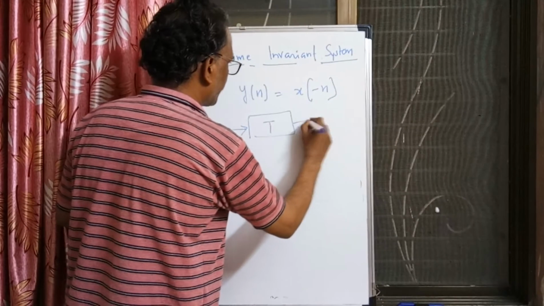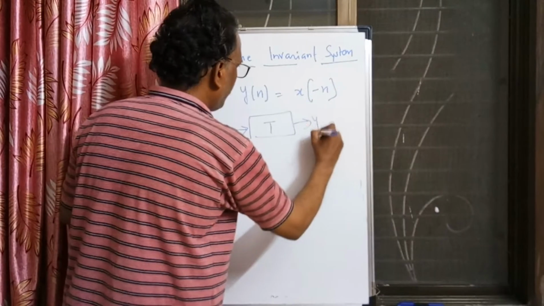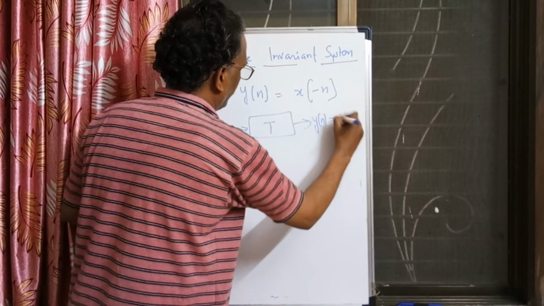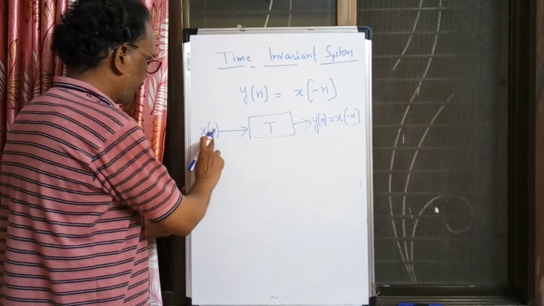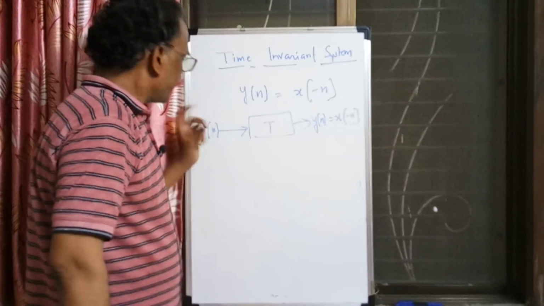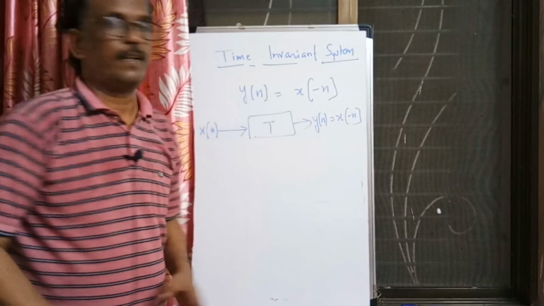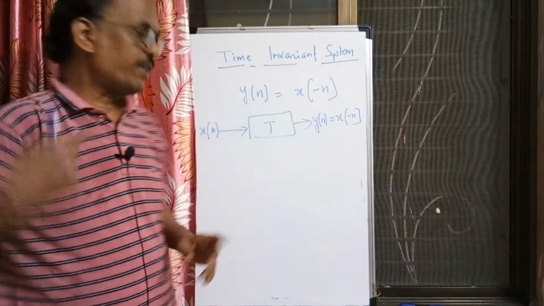Why is it called a folding system? Because the output of the system is the mirror image of the input. So it is a folding or mirroring system. It gives the mirror image of the signal at the output. Whether this system is time invariant or not, what is the first thing?